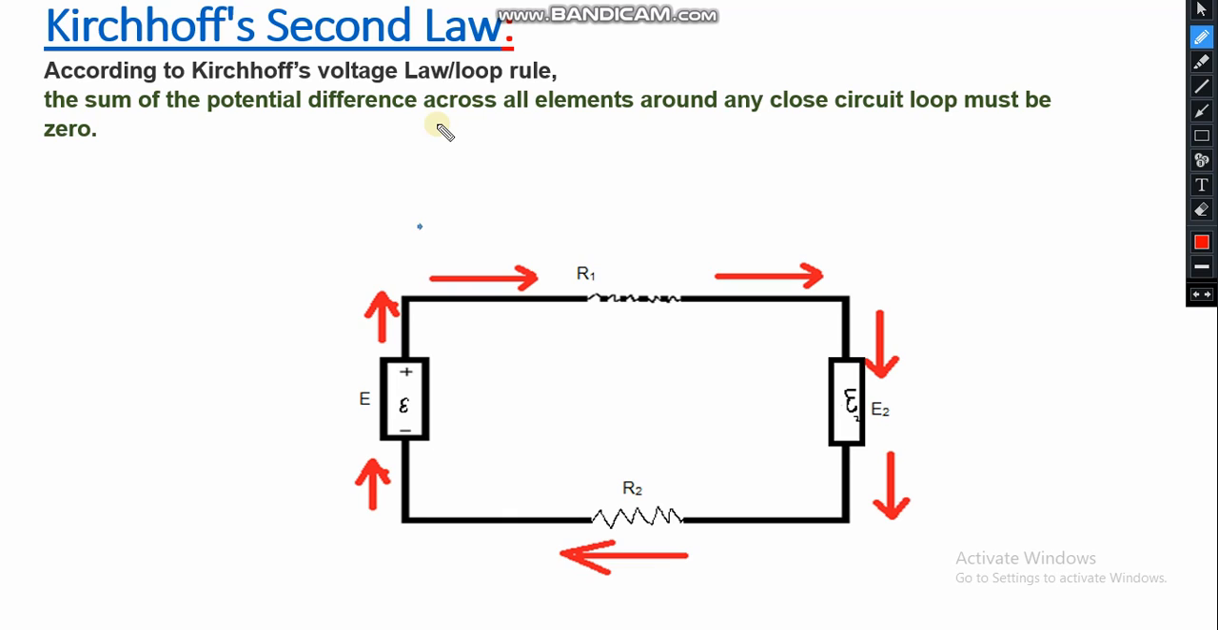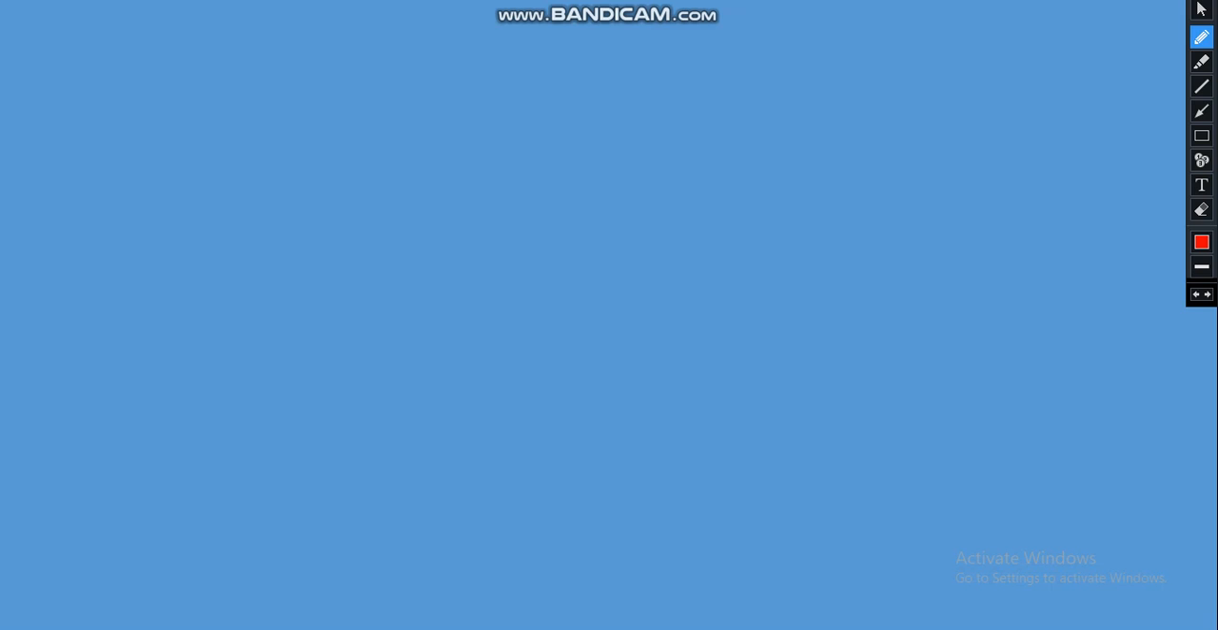According to Kirchhoff's voltage law, when current moves in a circuit loop, the summation of all voltages must be equal to 0. For example, voltage E1 enters with resistance R, and according to Ohm's law, V is equal to IR. The voltage here is V equals IR across resistance R1, and E2 and minus E3. The sum of all voltages must be equal to 0. This is Kirchhoff's second law: when current moves in a loop, the total of the voltages must be 0.